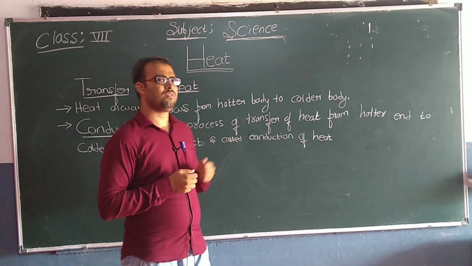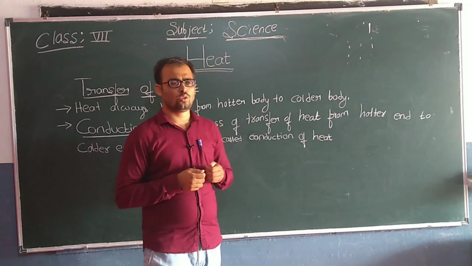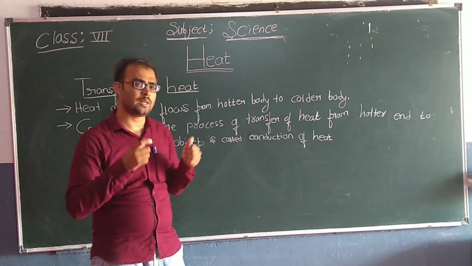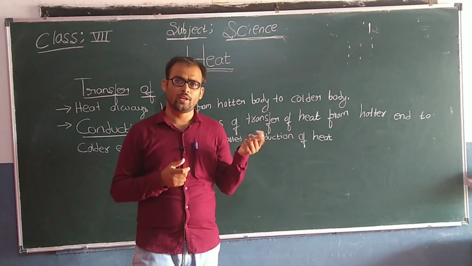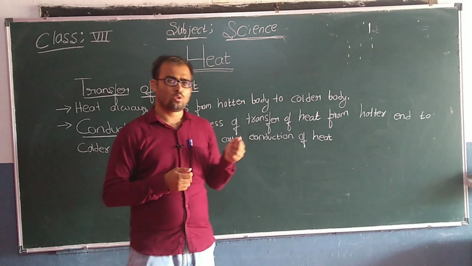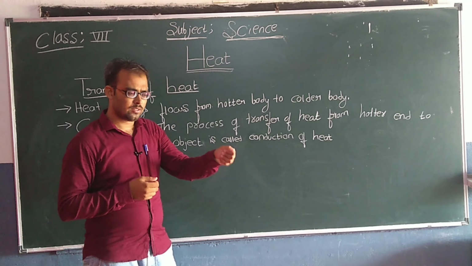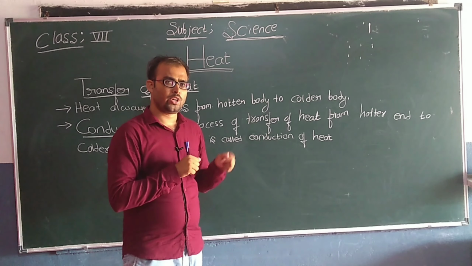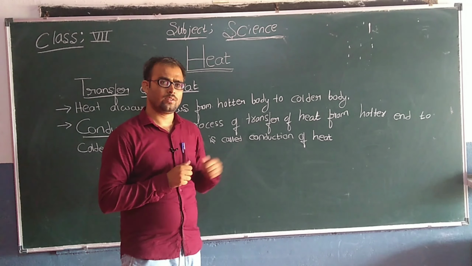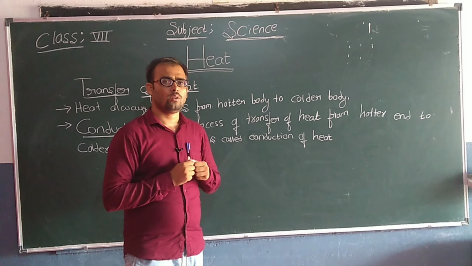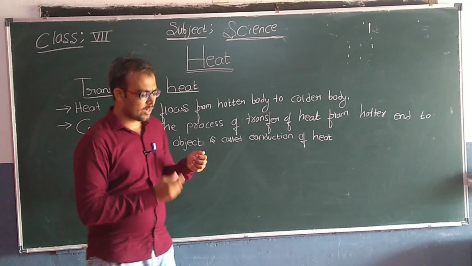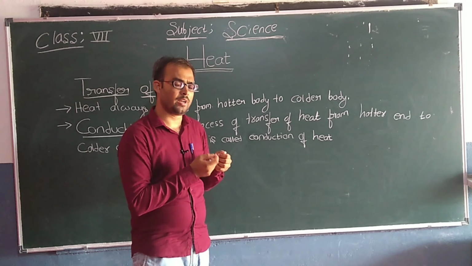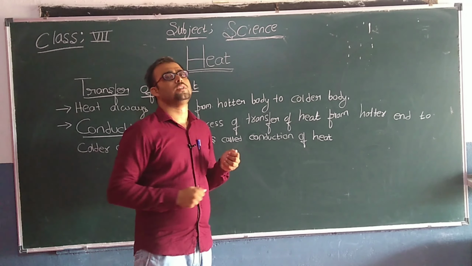Let us take an example of a frying pan. Before you keep the pan on the flame, initially the pan was colder. When you kept the pan on the flame, after some time, when you touch the pan, it will be heated. The pan has become a hotter object. So here, the heat from the flame transferred to the pan.